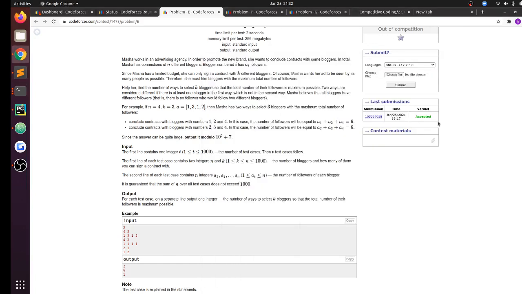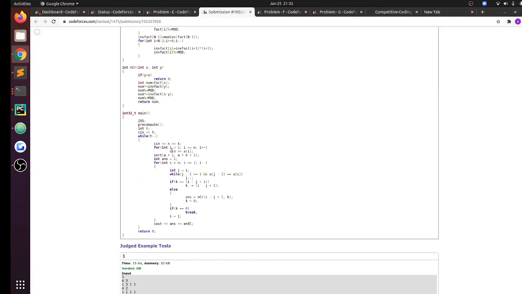So yeah, that is what I did. I sorted the input array and iterated from behind. First of all, I found how many times the current element occurs, which I did using another pointer. I initialized j to i. Then while j minus 1 was greater than or equal to 1 and the element was the same, I kept decreasing the pointer.